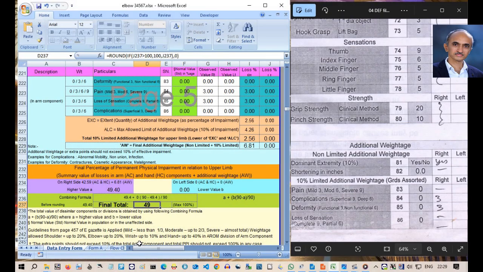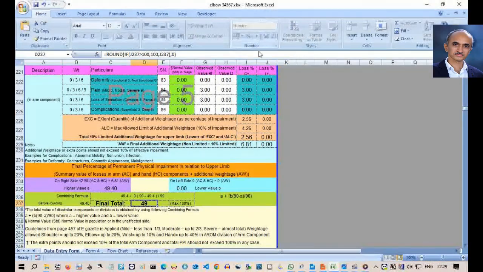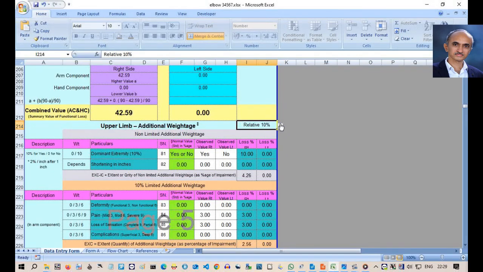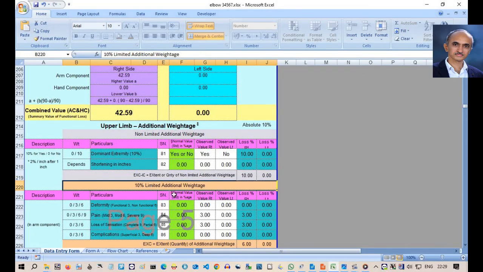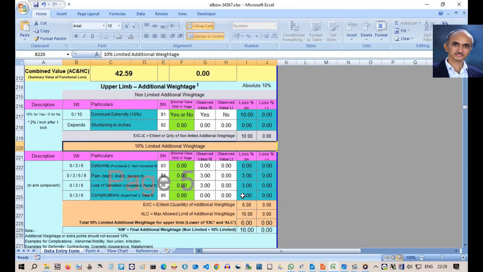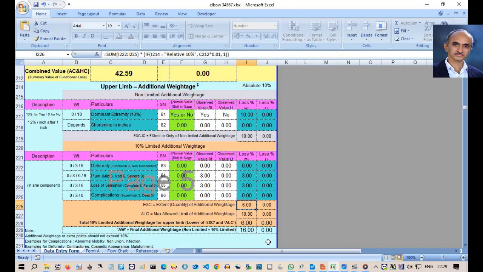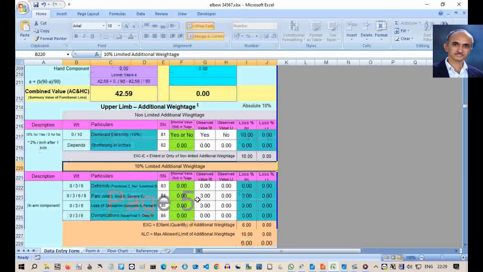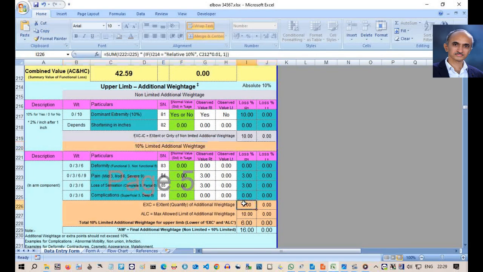However, if you don't agree with rule number 5, it means that, according to you, the percentages for additional weightages are absolute. In that case, you have to change the option to absolute 10%. Let us see what happens when we do like that. Dominant hand gets full 10%. Other complications directly and together get 6%. However, it is less than 10%, so that cutoff becomes not applicable.